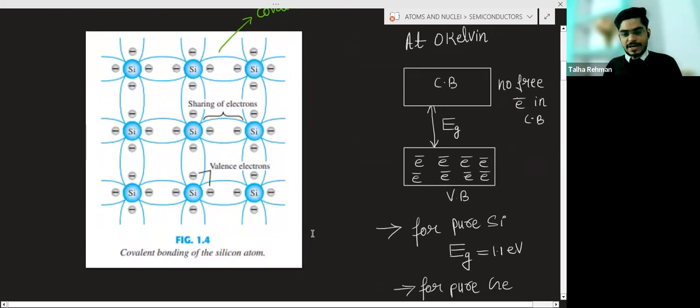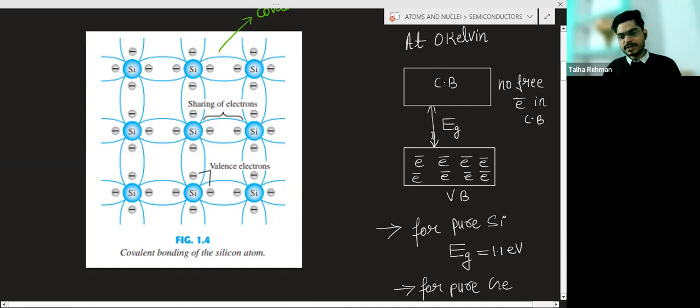Now we will try to explain the structure of this with the help of the energy band. For the semiconductor, this will be the valence band, and this will be the conduction band. And there will be the forbidden energy gap.